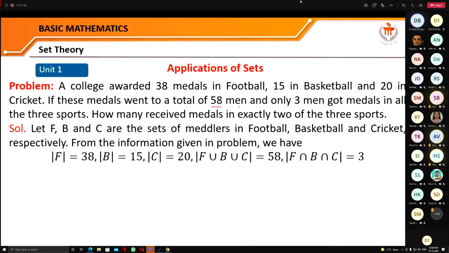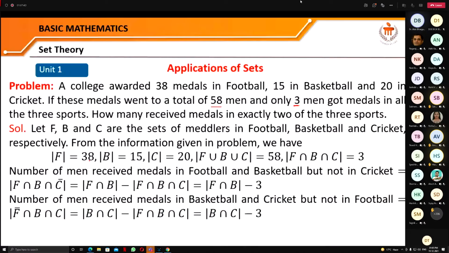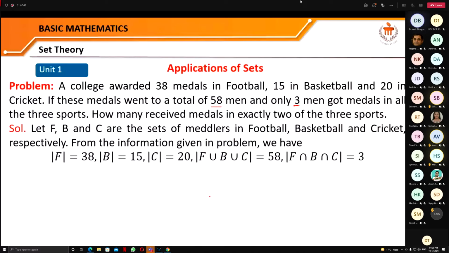So this is the intersection of all those. So that's what we have here: cardinality of F, cardinality of B, cardinality of C, and their union and their intersection. Correct?